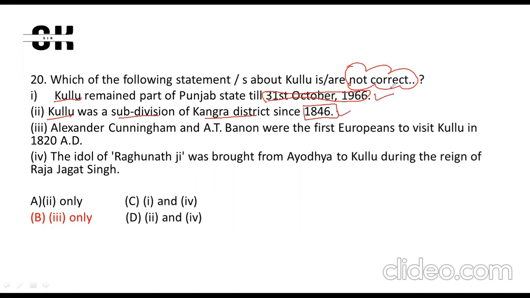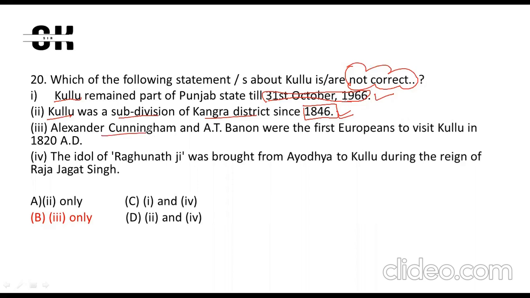Kullu remained part of Punjab state till 31st October 1966, and Kullu was a subdivision of Kangra district since 1846, and it was a subdivision till 31st October 1966.